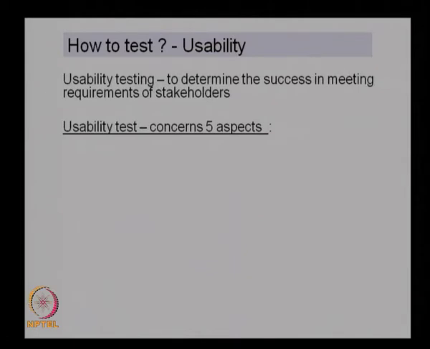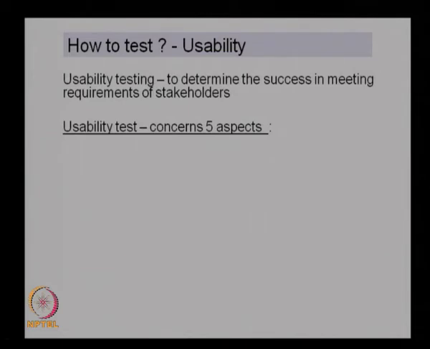So here we look at one aspect, the usability of the system, and see how to do the testing for usability. Usability testing is to determine the success in meeting the requirements of stakeholders. Basically, we test how much the stakeholder requirements are satisfied, and how well the usability of the system by the stakeholders is satisfied by the system.